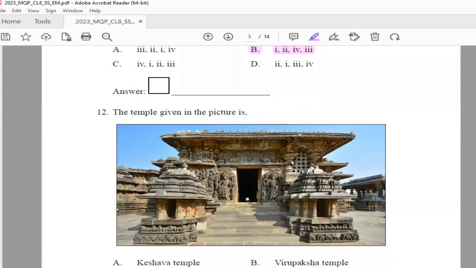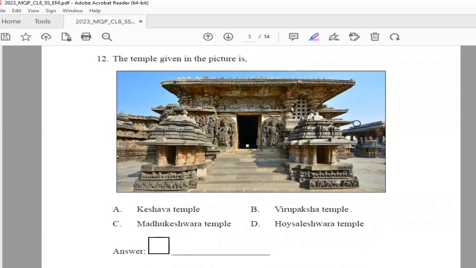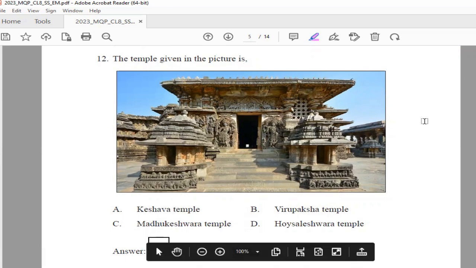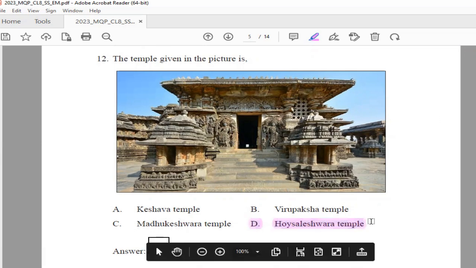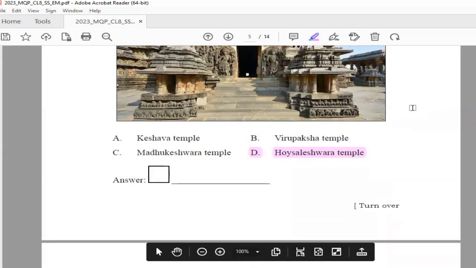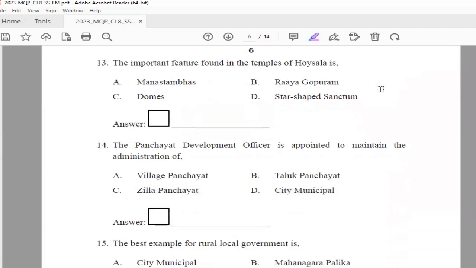Next question. The temple given in the picture is. Now you have to observe the picture. You have to identify which temple it is. Is it Keshava temple, Virupaksha temple, Madhukeshwara temple, or Hoysaleshwara temple? And the right answer is option D, Hoysaleshwara temple. Okay. Next. The important feature found in the temples of Hoysala is it A.